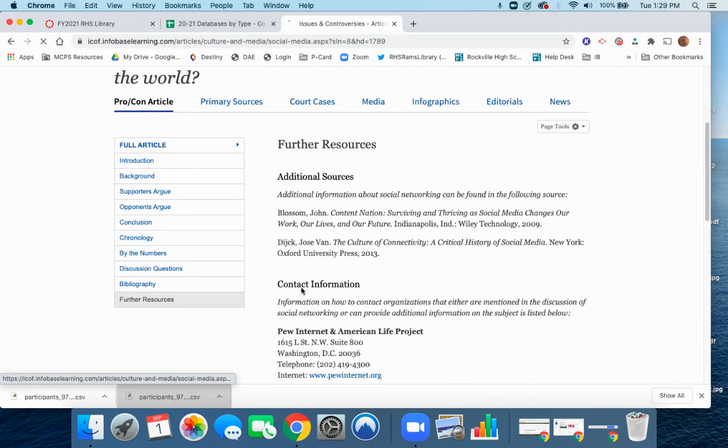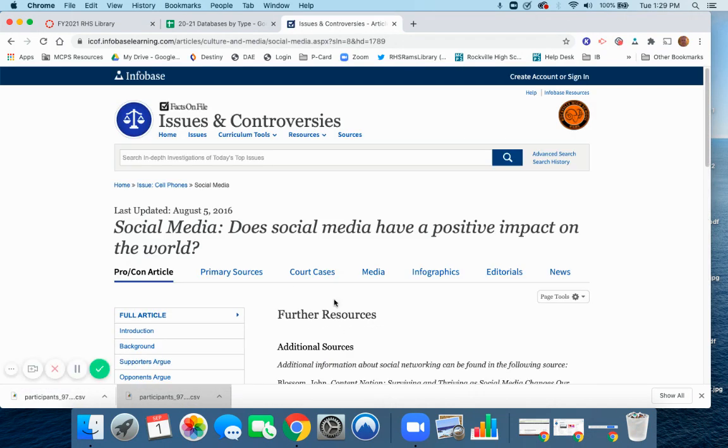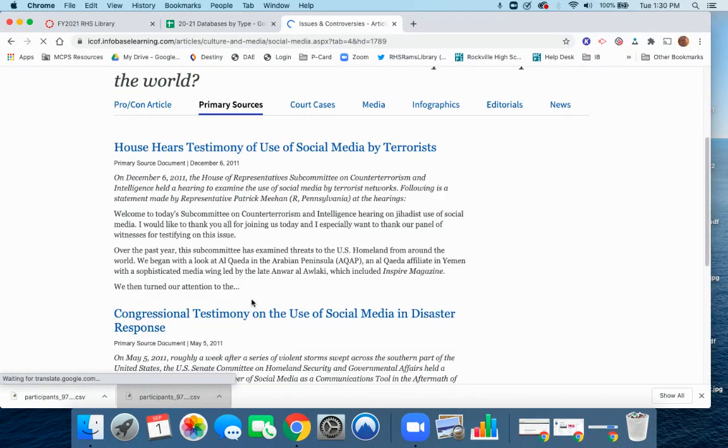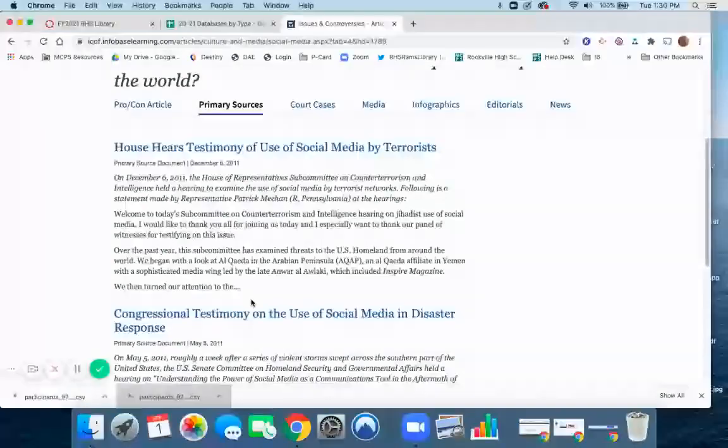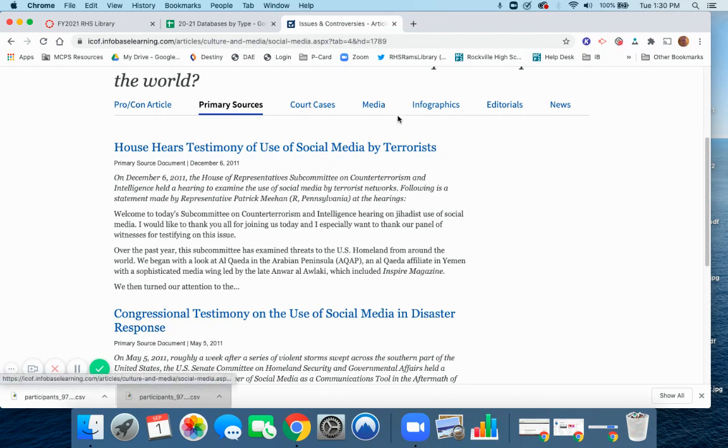And then finally, additional resources here. Across the top, primary sources are important. Sometimes a teacher will require a primary source, that is, a first-person account of the topic. It could be a speech by someone, a letter from someone, an audio recording by someone. Court cases on the topic.